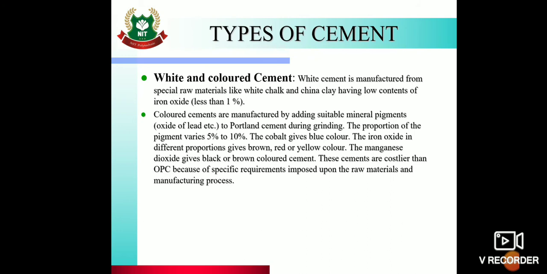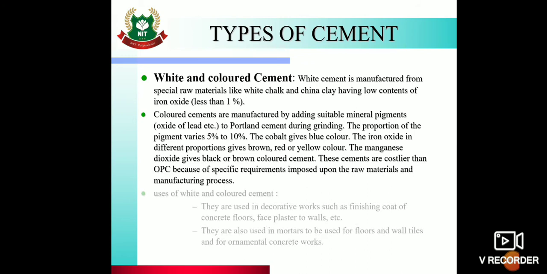So pigments are like cobalt gives blue color, iron oxide in different proportion gives brown, red or yellow color, manganese dioxide gives black or brown colored cement. So these cements are costlier than ordinary Portland cement because of the specific requirements imposed upon the raw materials and manufacturing process.